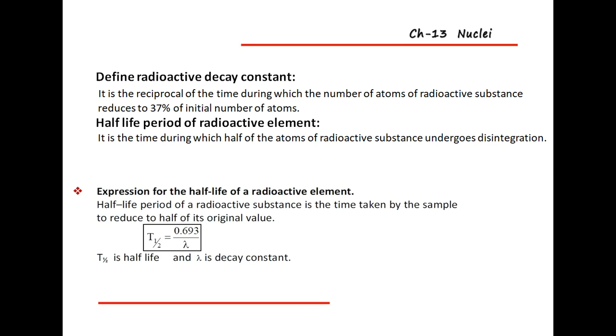That is T half is equal to 0.693 divided by lambda, where T half is the half-life and lambda is the decay constant. So how to get this, T half is equal to 0.693 by lambda? That expression we will study now.